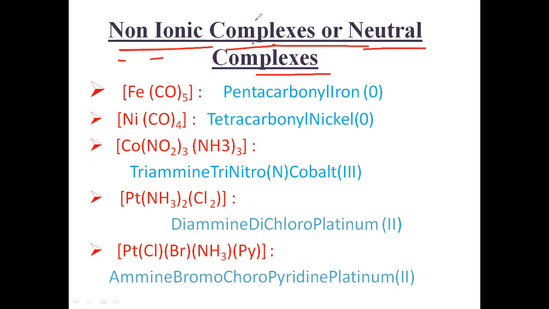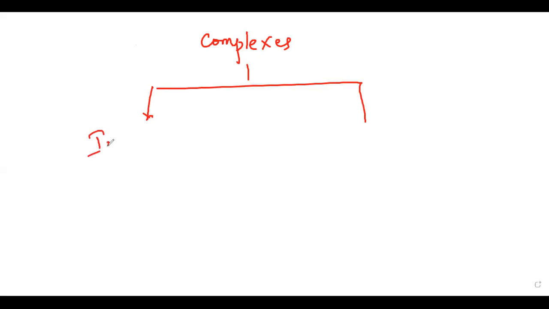First of all, I want to tell you one thing here. Generally, complexes are of two types. The first one is the ionic complex, and the second one is the non-ionic complex. So what is the difference between these two?